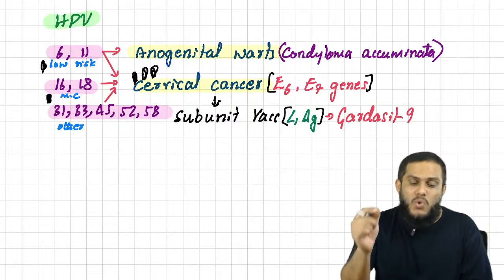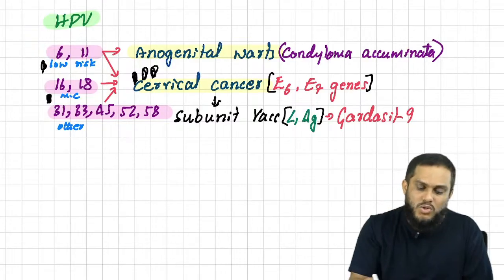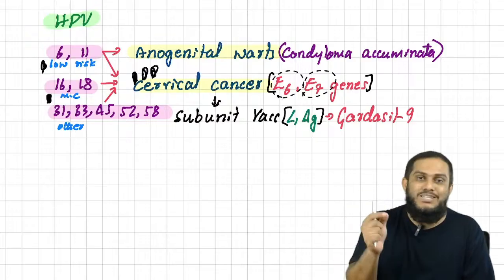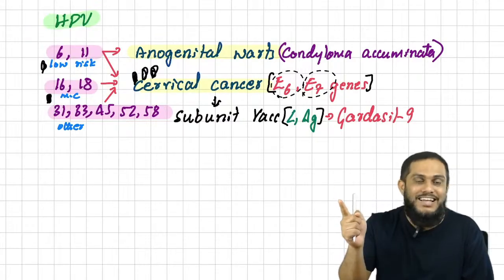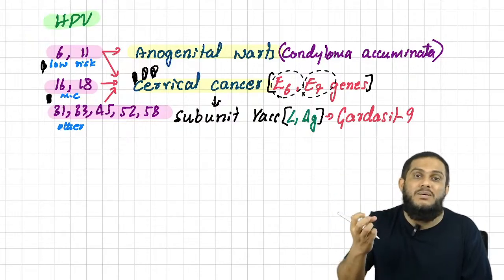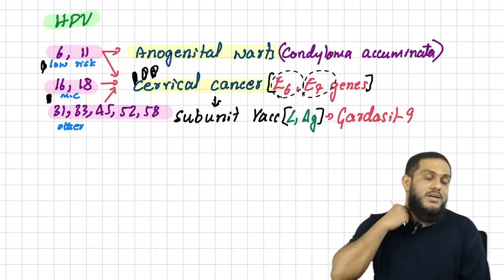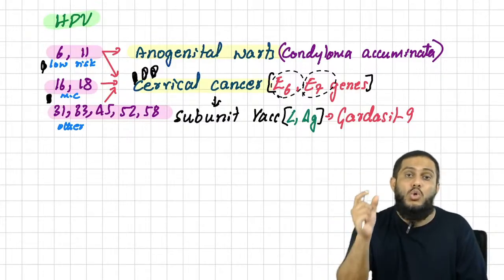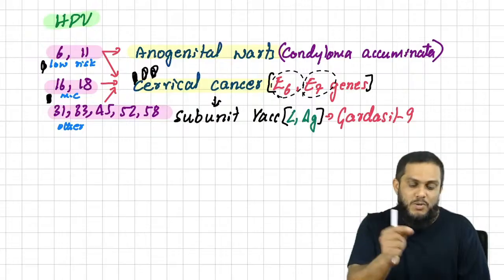And which are the oncogenes which are responsible for cancer? That is also a very important question. Sir, E6 and E7 are the oncogenes, right? E6 oncogene inhibits P53 and E7 oncogene inhibits the retinoblastoma gene, and both are tumor suppressor genes. Okay, forget about that. Sir, E6, E7, you remember this. E6, E7 genes are the proto-oncogenes responsible for cancer.